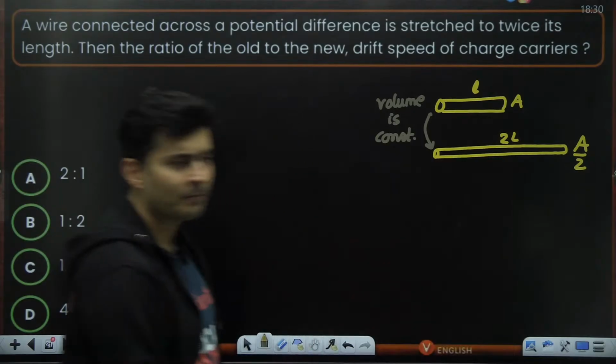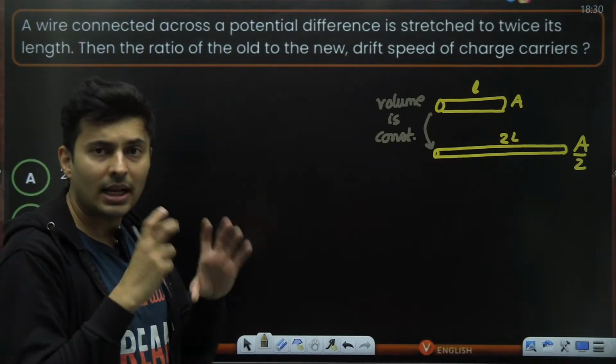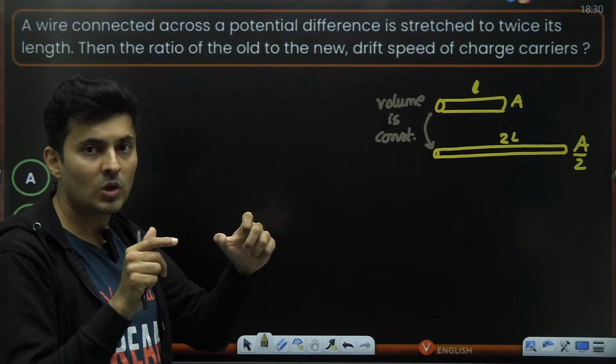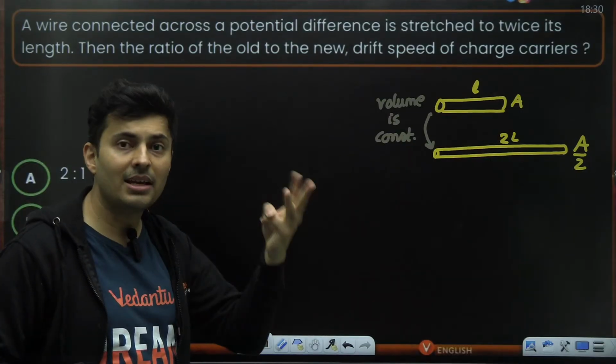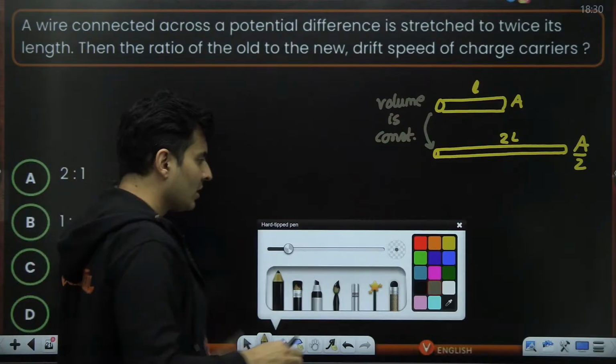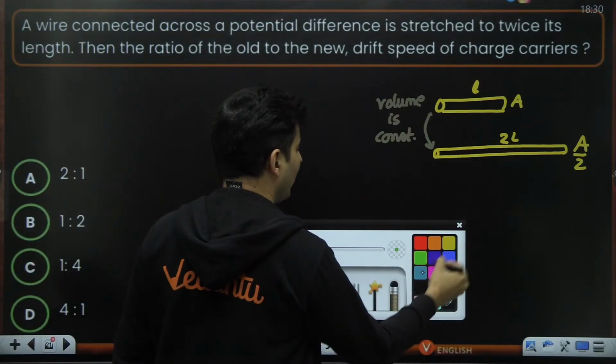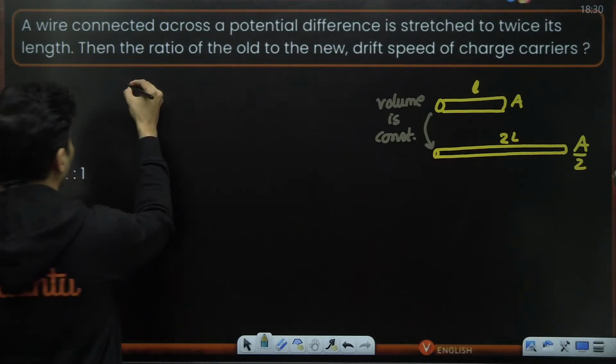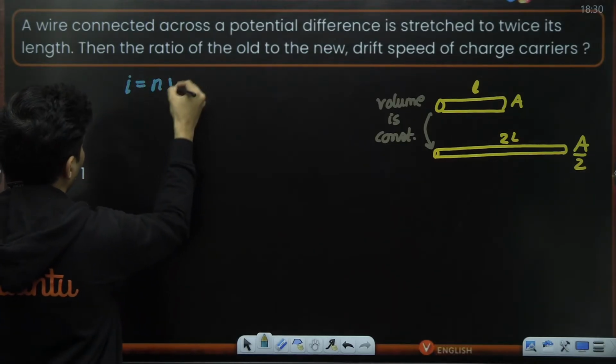Keep this in mind. So if you double the length, area will become half, because area into length is the volume. Got it? So if the length becomes 3 times, area will become 1 by 3 times. So that's the catch. Now coming back to the original question, we have to talk about the drift speed. So current is nothing but n e v A.